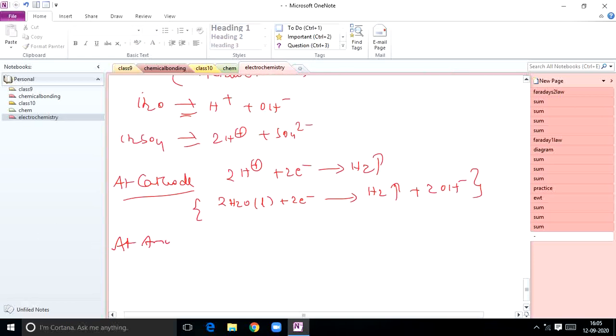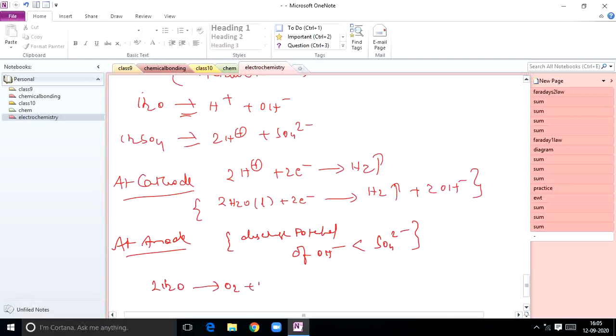Next at anode, here OH- and sulfate ions. You know the discharge potential of OH- ions is less than sulfate ions. So here the reaction takes place in this manner: 2H2O gives rise to O2 plus 4 electrons plus 4H+. So this is the reaction that takes place.